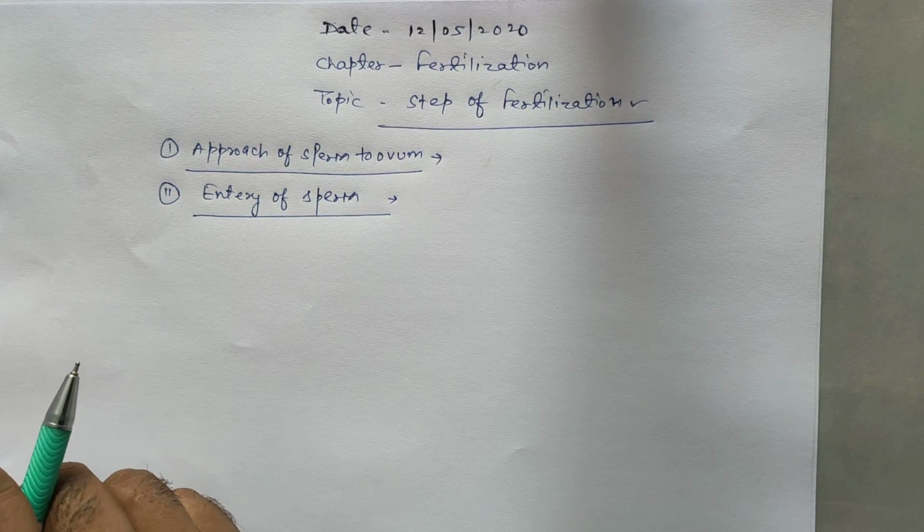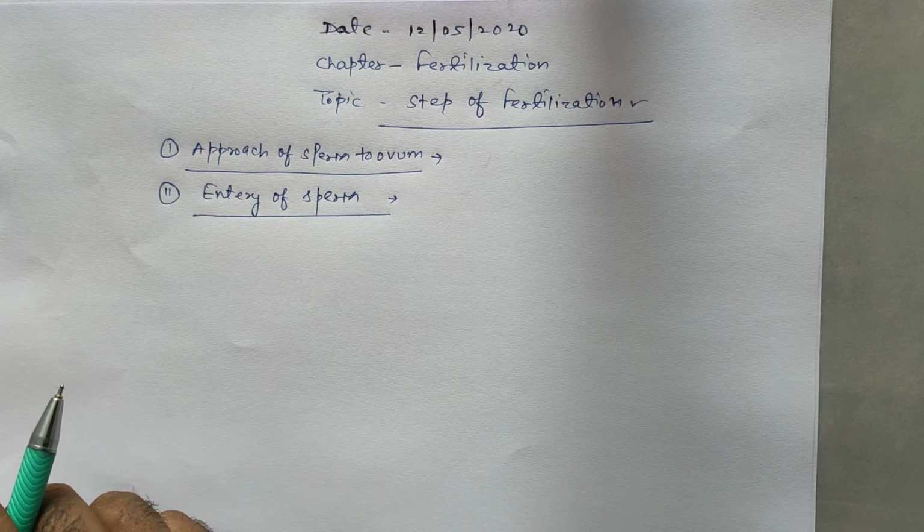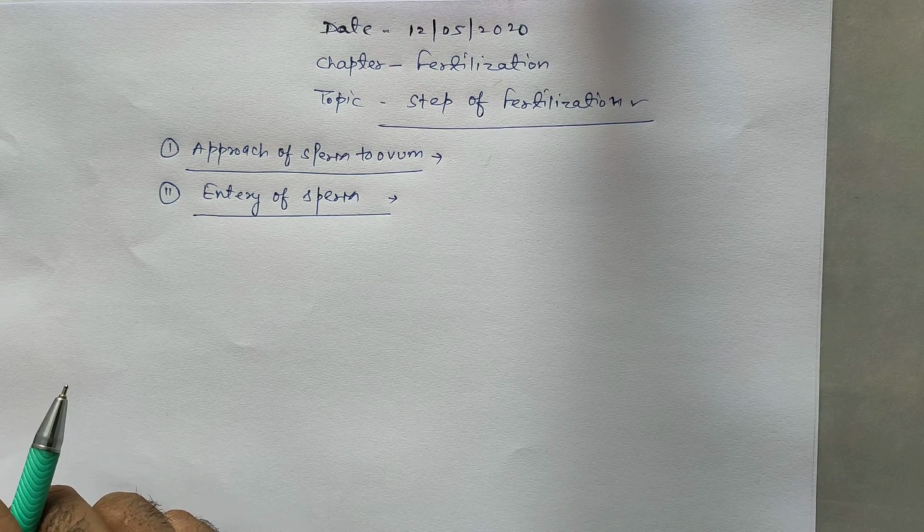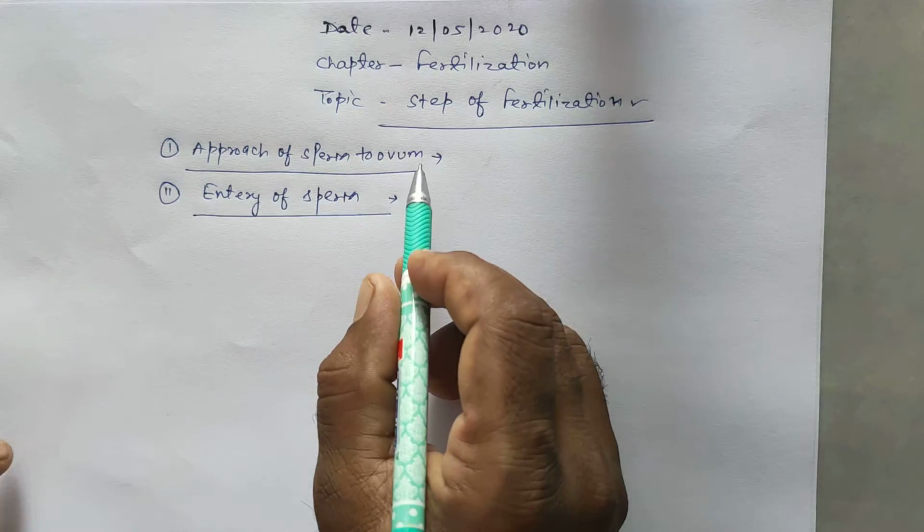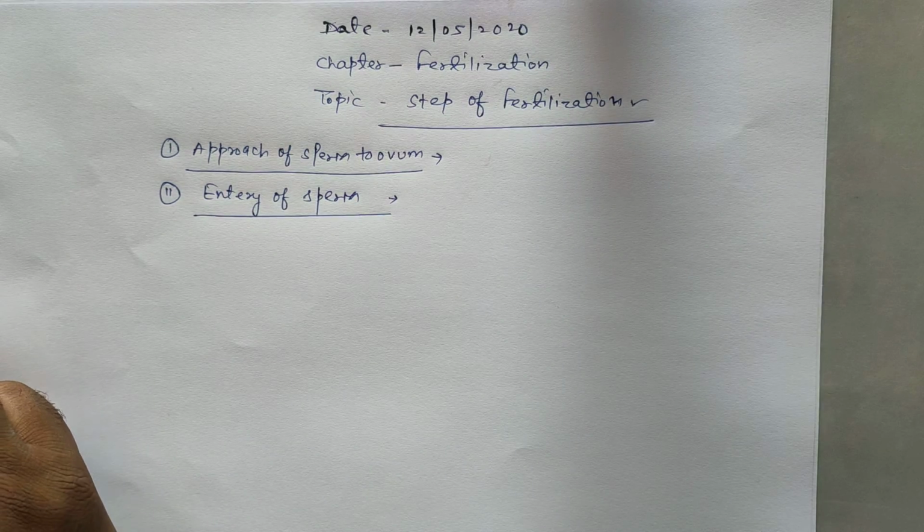First step is approach of sperm to ovum. It is the first step of fertilization.